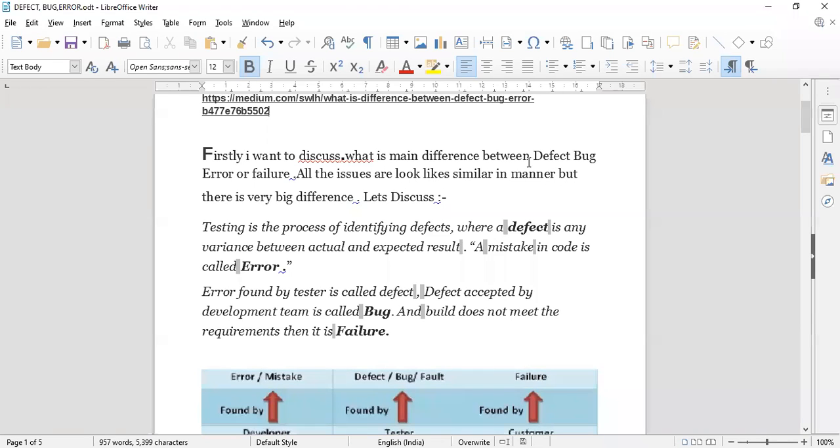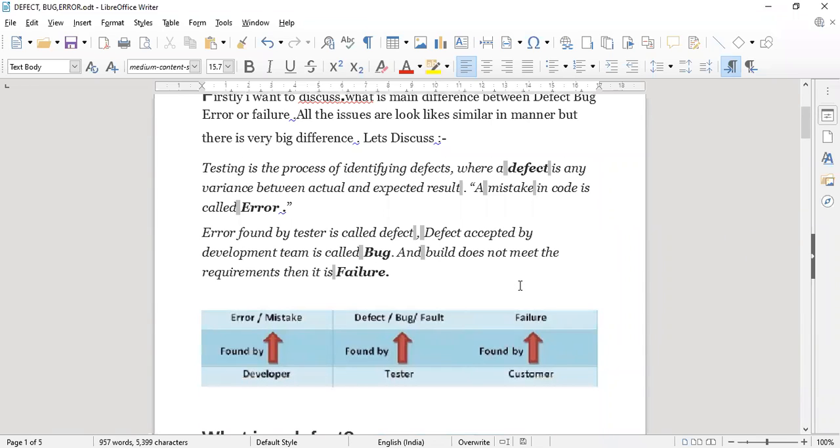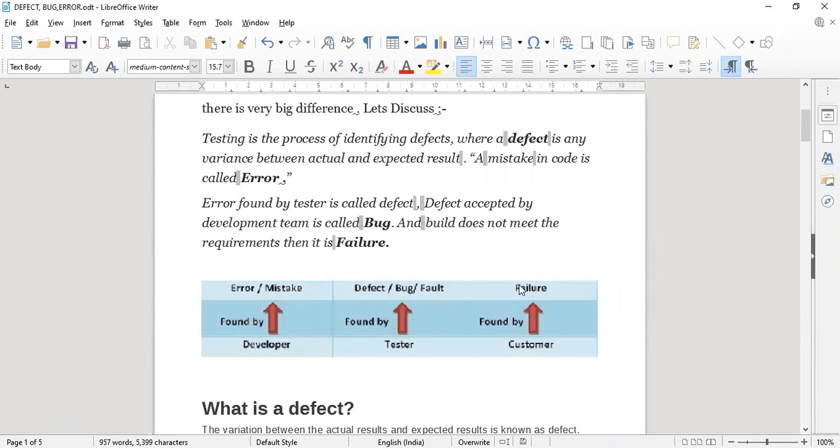Whenever we talk about defects, bugs, errors and failures, we have the impression that these words are very similar, but it is not so. There is a very big difference between them. Defect, bug, error and failure are the reasons for software failure, and software fails, that's why the software testing process is done parallelly with software development.